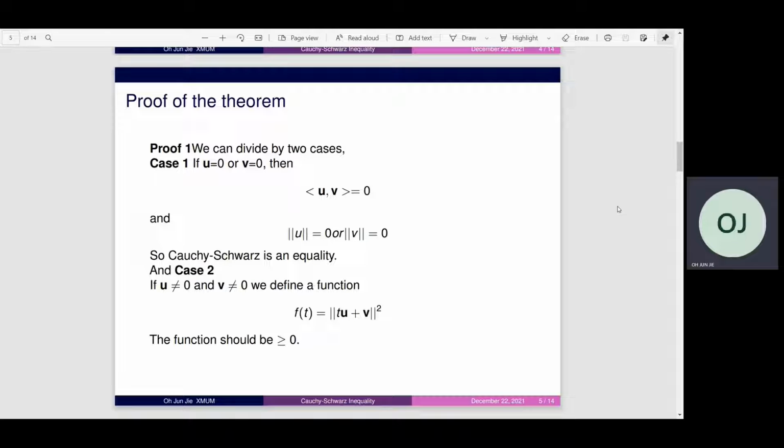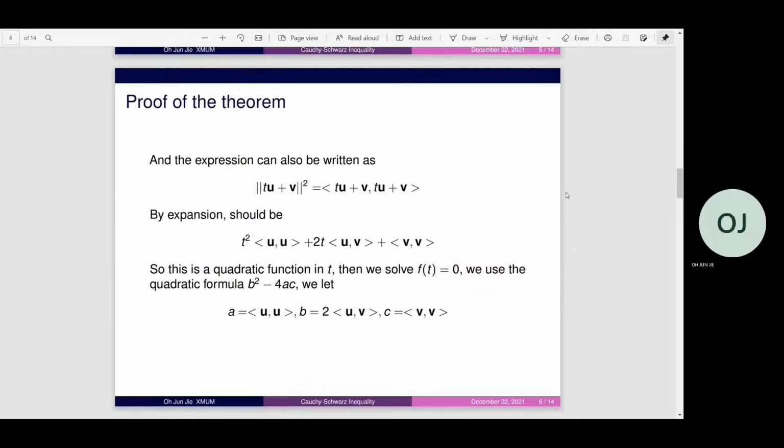Case 2: if u and v are not equal to 0, we can define a function f(t) equals the norm of tu plus v, squared. The function should be greater than or equal to 0. And the expression can also be written as the inner product of tu plus v and tu plus v.